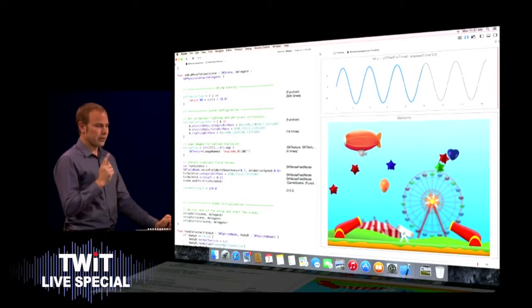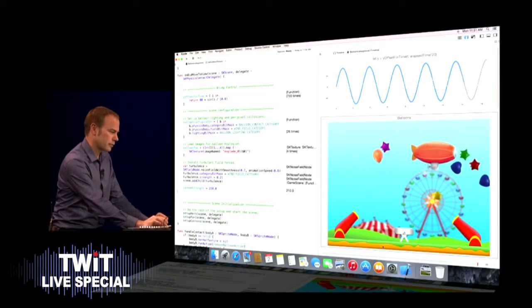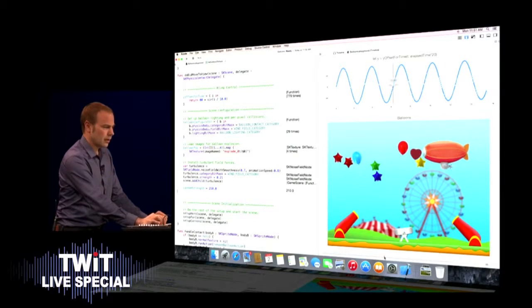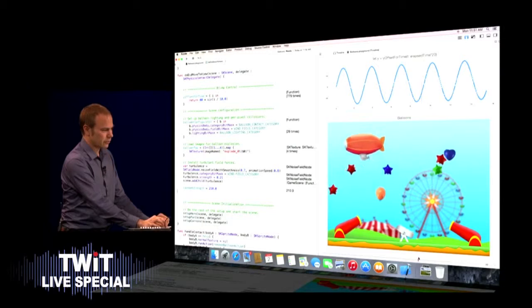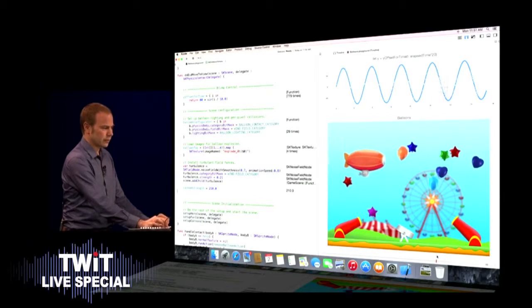Now, Swift Playgrounds even give you full power over time. And with this timeline at the bottom of the screen, I can go forwards and backwards through the execution of my game, so I can really see those effects in action.